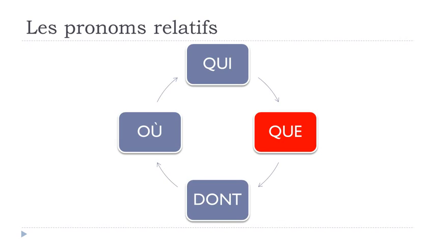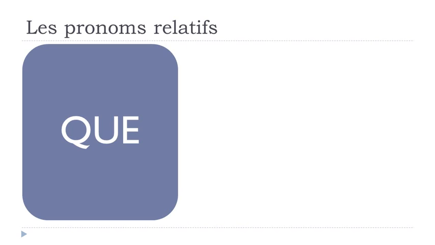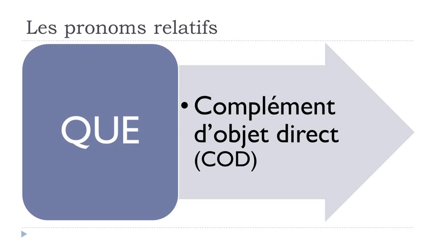Now we'll have a look at que, okay? So que, you should remember that it will replace what we call complément d'objet direct. So complément, it's because it will complete the sentence. Objet, because it's what we call grammatical object. Okay? And then direct, just because we won't use any preposition between the verb and this grammatical object. Okay? And then normally we tend to write it shortly, COD. Okay? So if you see this COD written somewhere, it's just because we want to say complément d'objet direct.